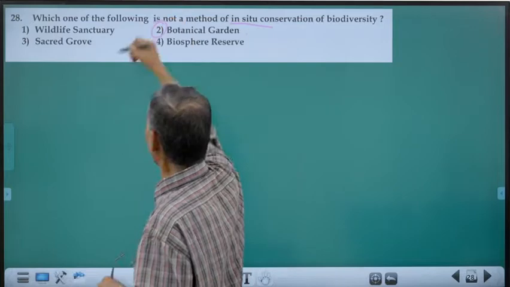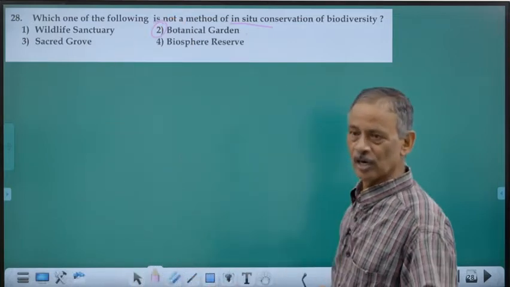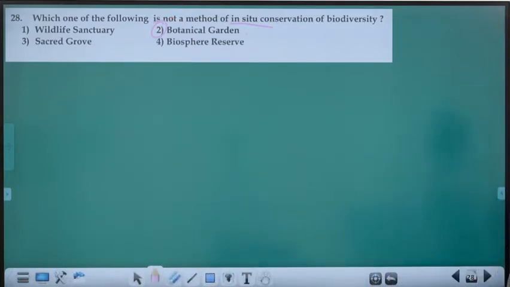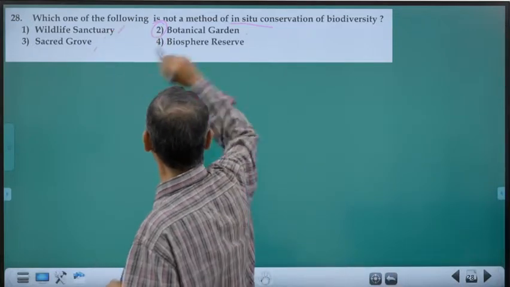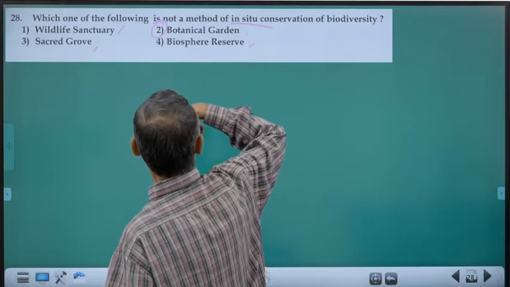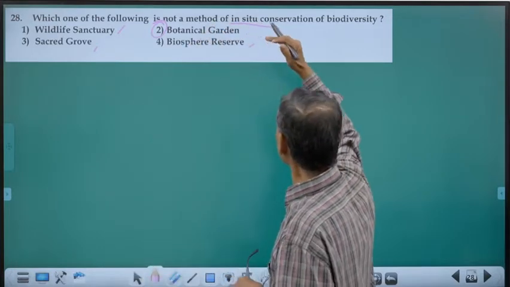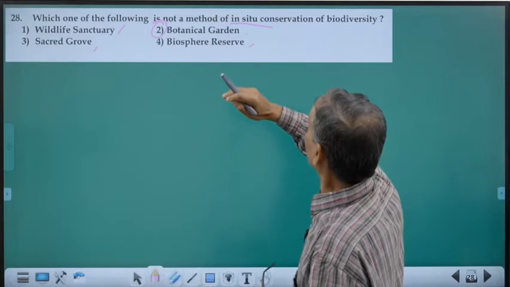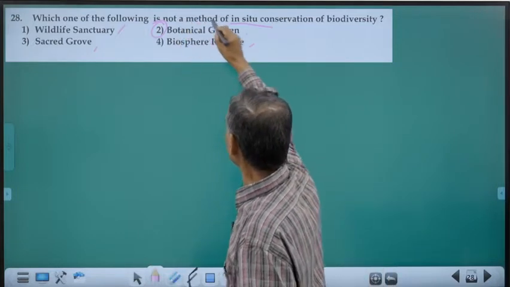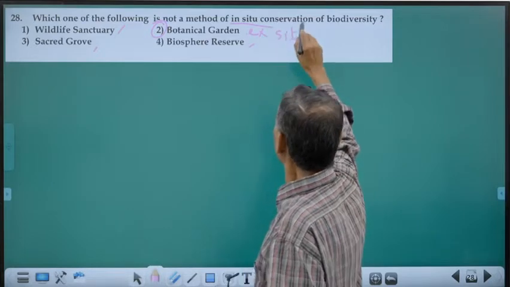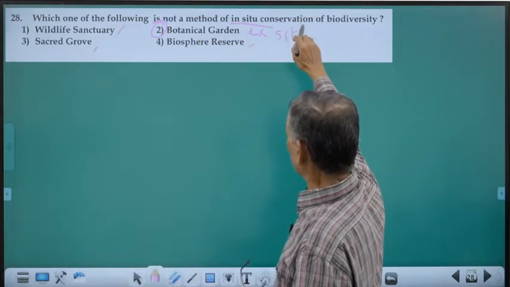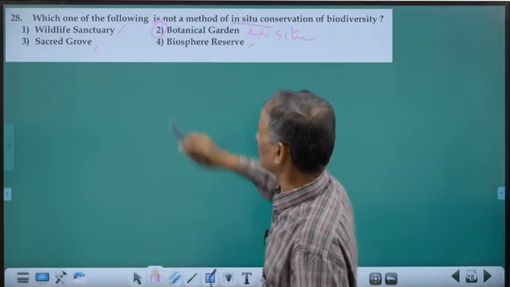We are taking plants from different parts of the world and planting them, giving them conditions which are almost similar to that of their original place. Whereas in wildlife sanctuaries, sacred groves, biosphere reserves, we are all keeping them in their original place. And botanical garden is an exception. It is ex situ. So, not a method of in situ, meaning which is an ex situ. Answer is 2.